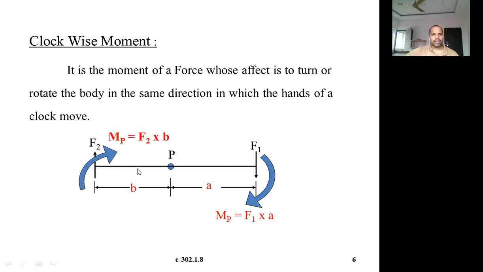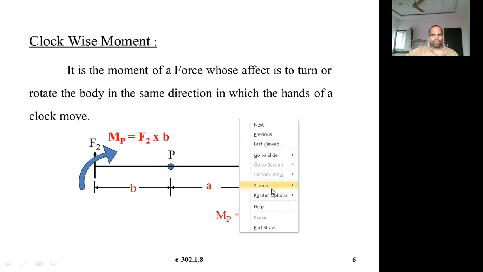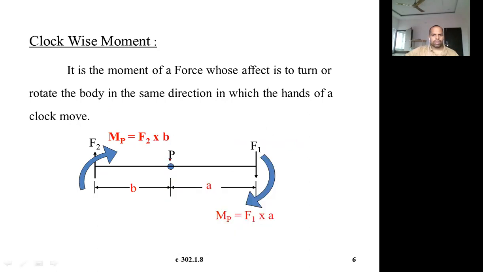So see this diagram. It is about this point P. There are two forces acting, F1 and F2, right? This is the point about which we are calculating the moment. The force F1 is acting at a distance of A from P, and the force F2 is acting at a distance of B from P. Right. So what is the moment about P due to this force F1? Okay.